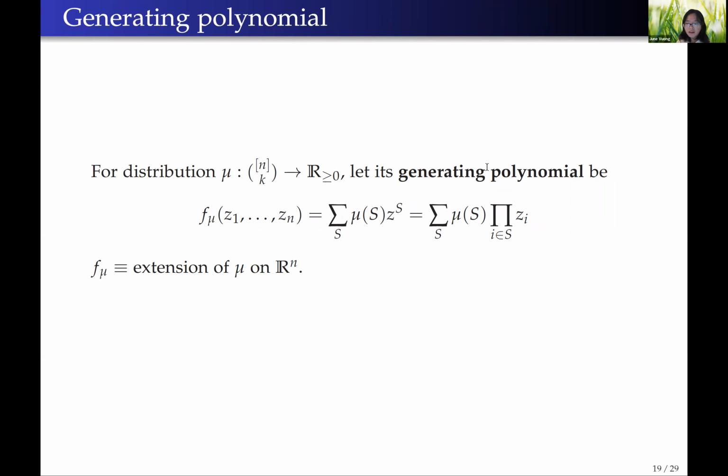So we will define entropic independence. We begin by defining the generating polynomial of a discrete distribution. For a distribution mu, let the generating polynomial f mu be the multivariate polynomial on variables z1 to zn that is defined as the sum of mu of S times the product of zi for i in S. Here we can think of f mu as an extension of the density function mu supported on a discrete subset to the entire real space R to the n.